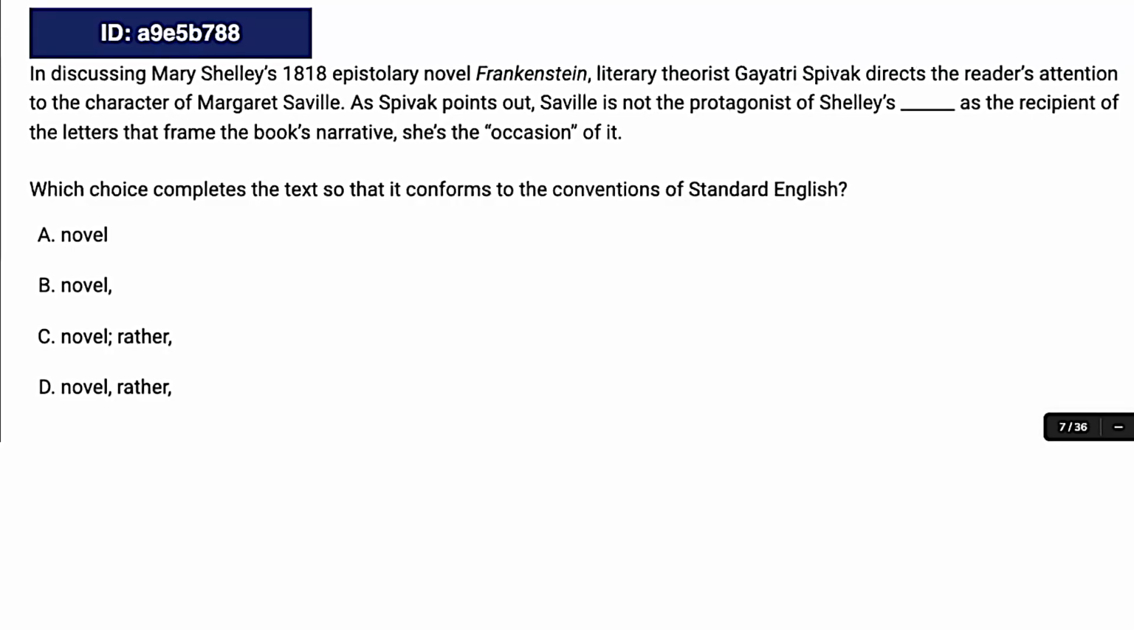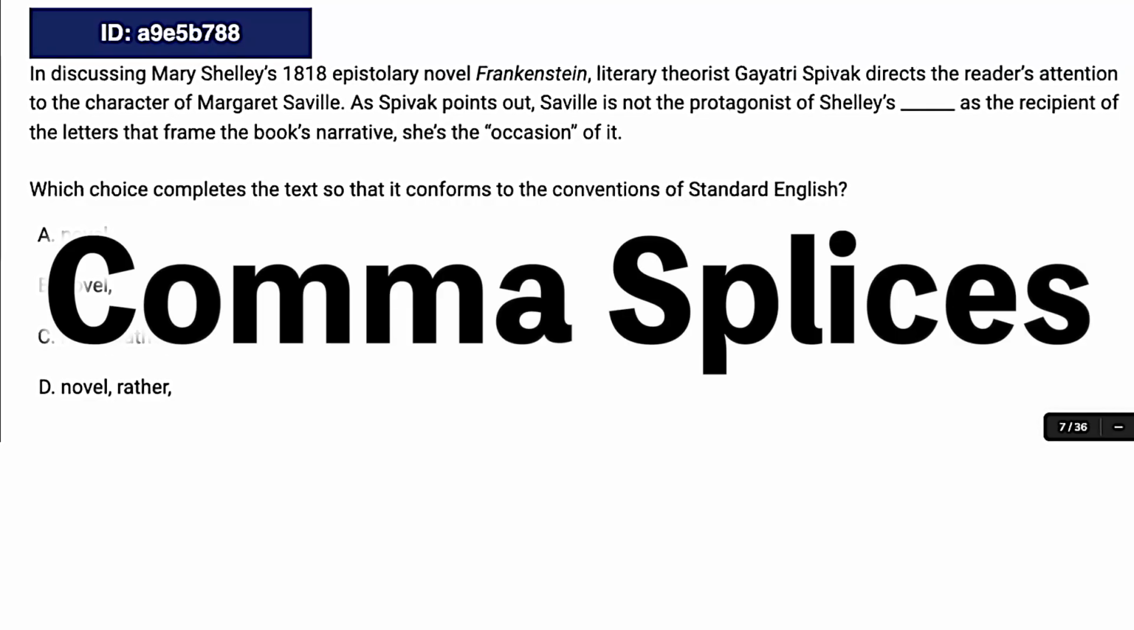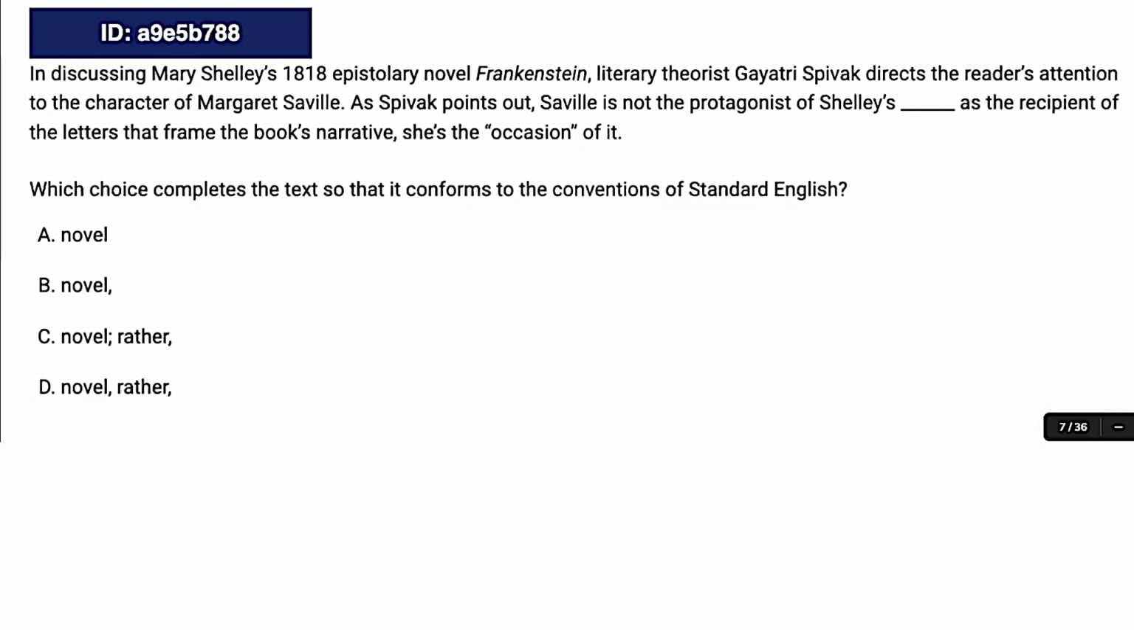All right, next up we have comma splices, and comma splices are one of those errors that just shows up again and again on the SAT, and it also messes with a lot of my students. Some of them just aren't aware of what they are. So let's talk about it real quick. What is a comma splice?